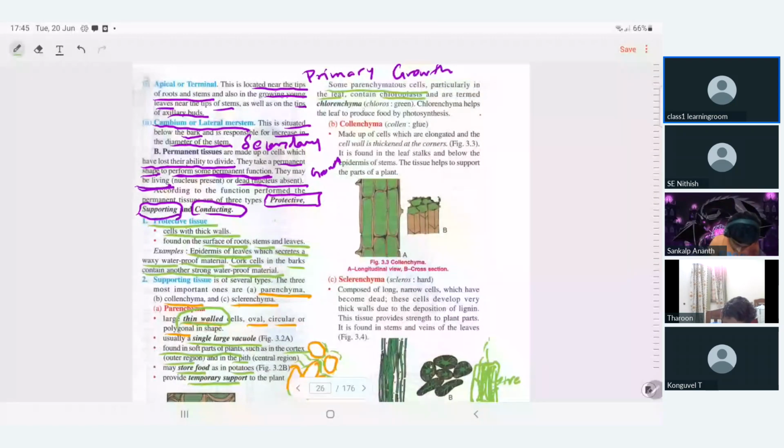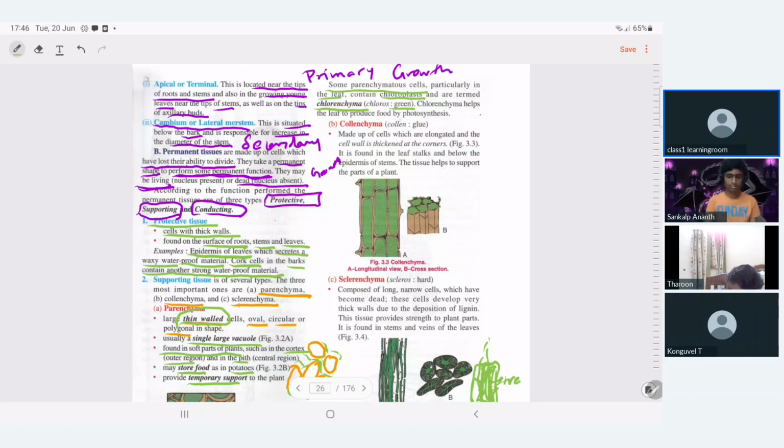Parenchyma cells with chloroplast are called chlorenchyma, because they have chlorophyll, a green pigment. If chlorophyll is present, what process will occur? Photosynthesis. Very good. So that's about the parenchyma.